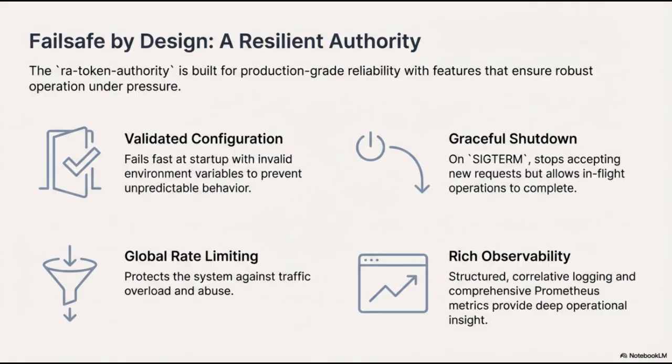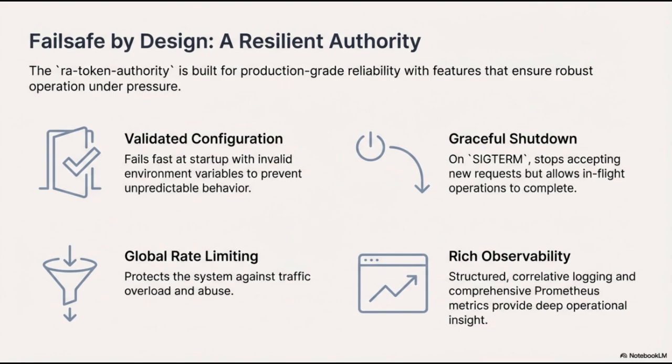The Ray Token Authority is engineered for production-grade reliability, incorporating architectural features that ensure robust operation under pressure. Our fail-safe design is built upon 4 critical pillars. First, we utilize validated configuration. The system is designed to fail fast at startup if it detects invalid environment variables, preventing the risks associated with unpredictable runtime behavior.